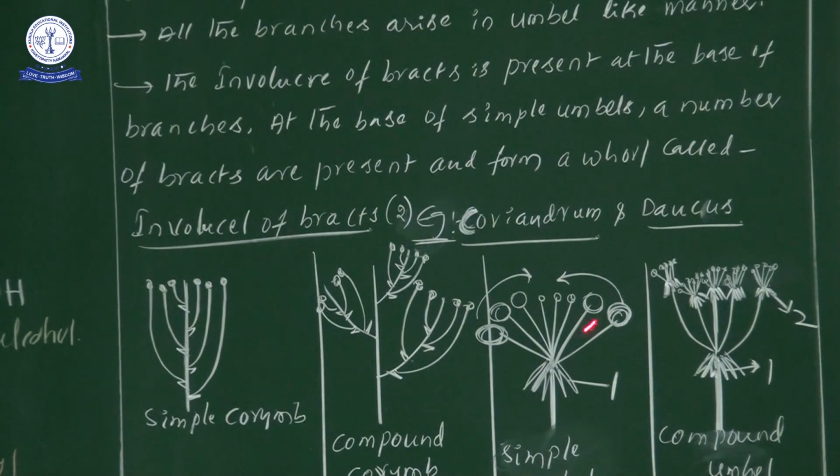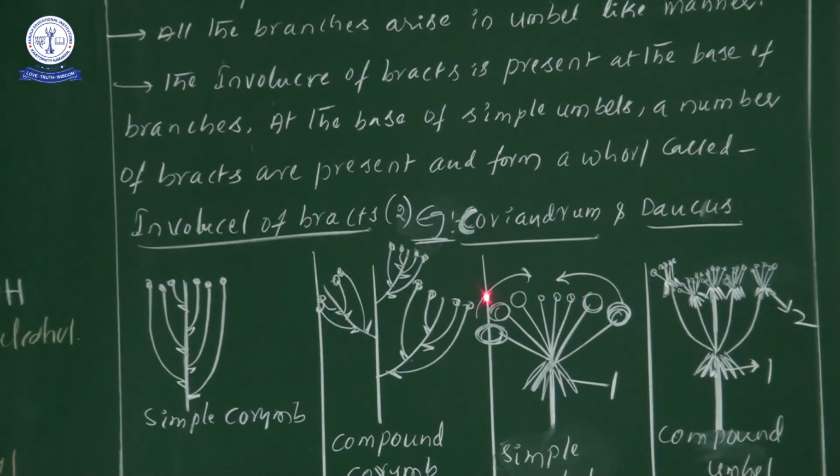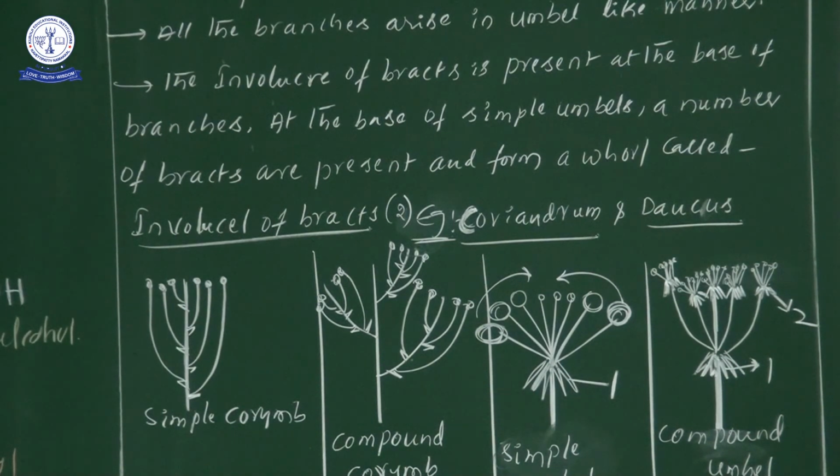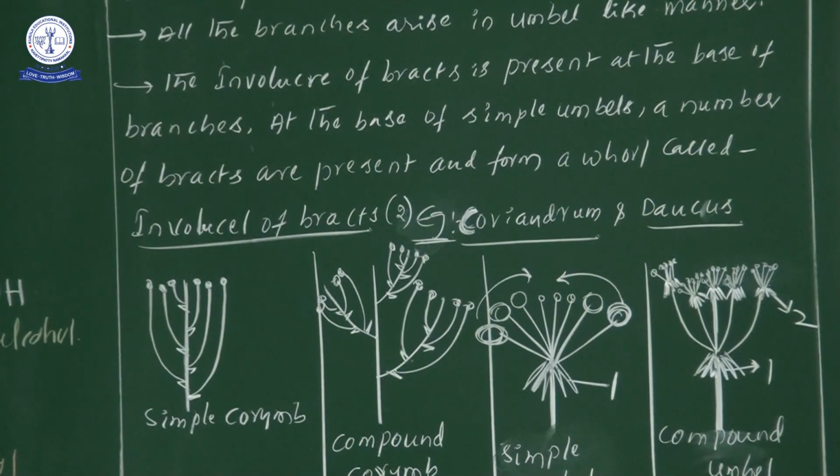Here is a diagrammatical explanation regarding both simple umbel and compound umbel. My dear students, in simple umbel and compound umbel, don't forget two points: the peduncle is condensed, and the flowers open in a centripetal manner. In a simple umbel, we observe the involucre of bracts. In a compound umbel, we observe the involucre at the base of the branches and the involucel at the base of the simple umbel. Try to remember these two points carefully. They are important from the NEET examination point of view. Thank you.